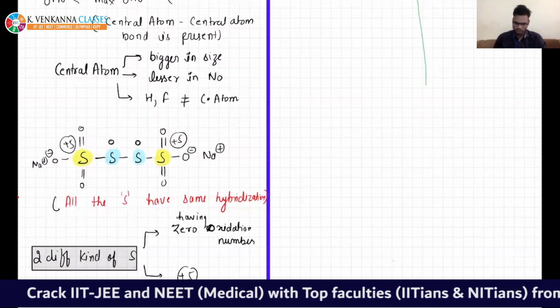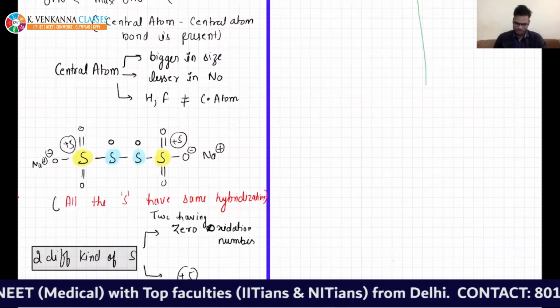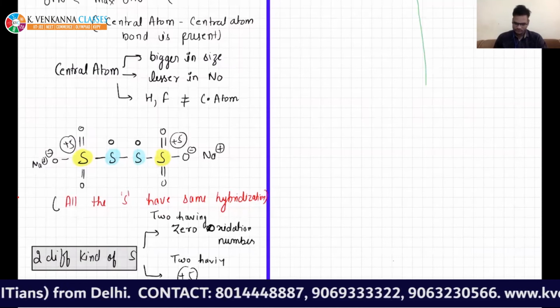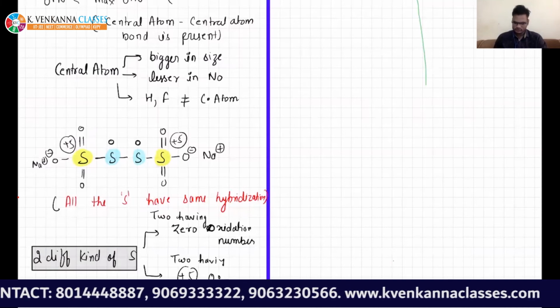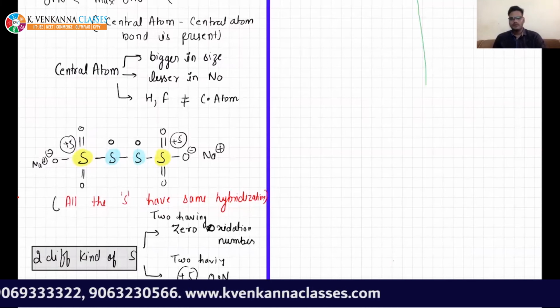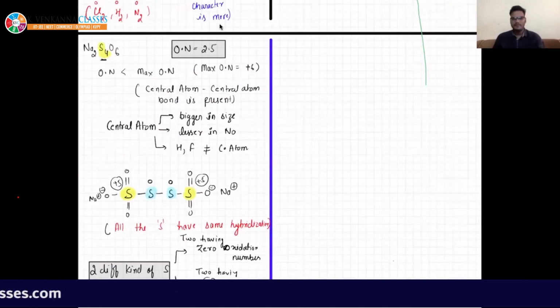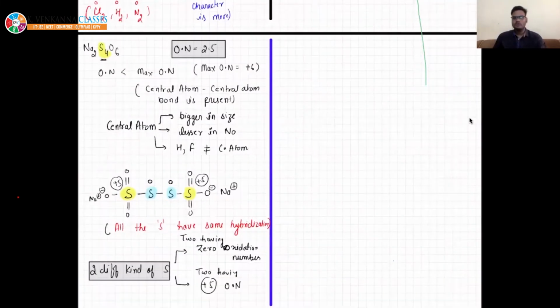There are two having zero oxidation number and two having +5 oxidation number. Is it okay, or shall I repeat it? Tell me, I will repeat it, because the next question you are going to do it.